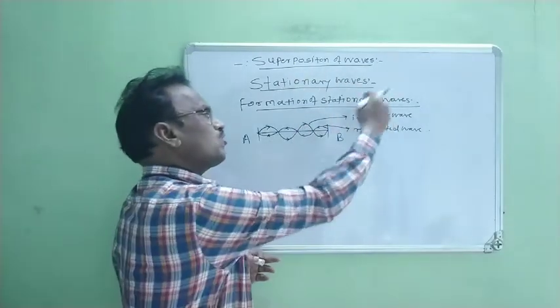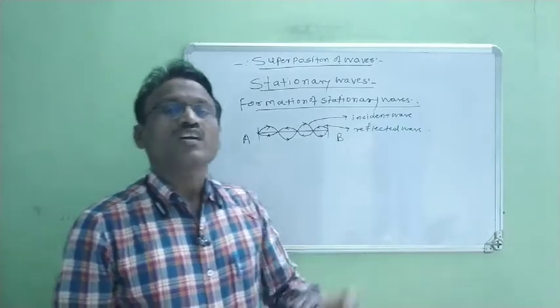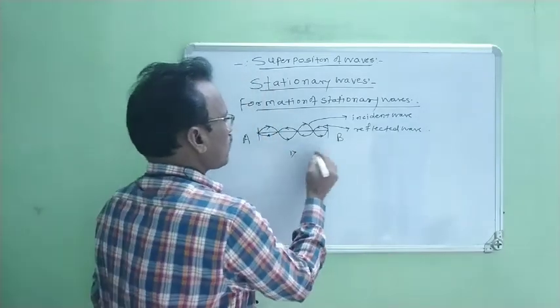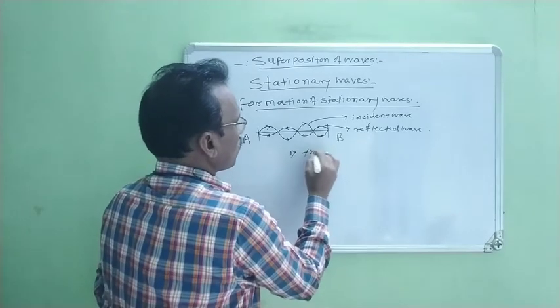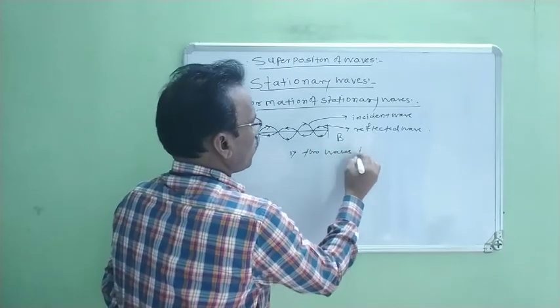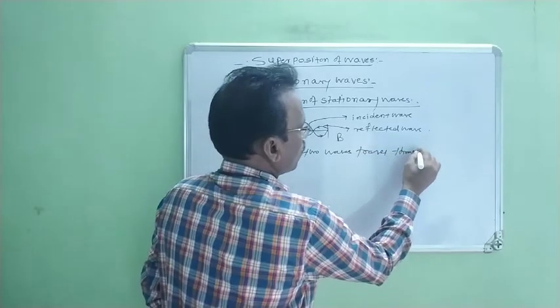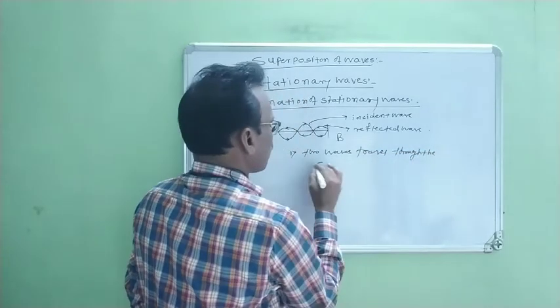Now, for the formation of stationary waves, different conditions are required. The first condition is two waves travel through the same medium.